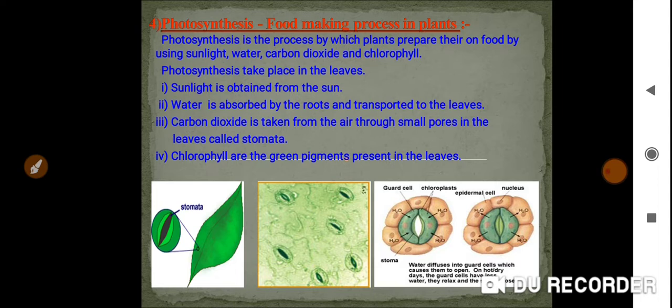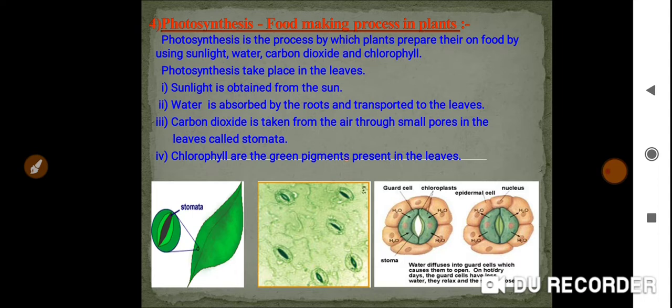Water is absorbed by the roots and transported to the leaves. How will water be supplied to the parts of the body of a plant? That is with the help of the roots. And you heard that is xylem and phloem vessels. These xylem and phloem vessels will help to transport the food materials and minerals to each part of the body of a plant. So I will come back to you afterwards, what are the xylems and what are the phloems, in the next lesson.